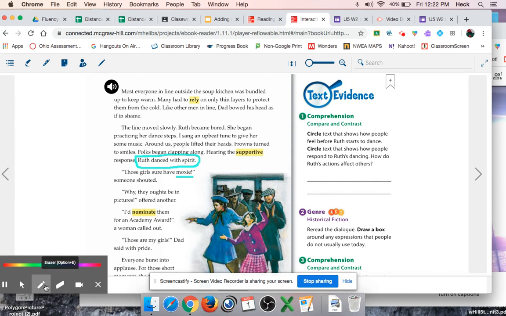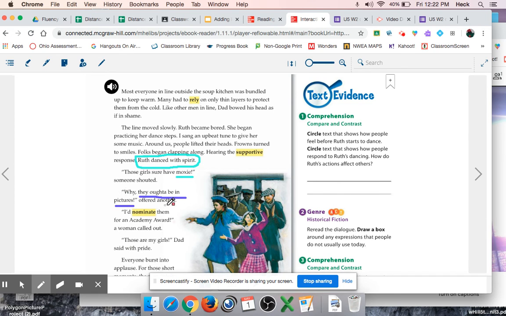Let's take a look at another word that we don't hear very often in the year 2020. Down here in the fourth paragraph, it says, "They ought to be in pictures." Not really sure what that means. So we need to think about what the word pictures would mean as it's used in this phrase. So again, we can look at the phrases that happen before we hear that phrase, and we can look at the phrases and sentences that happen afterwards.